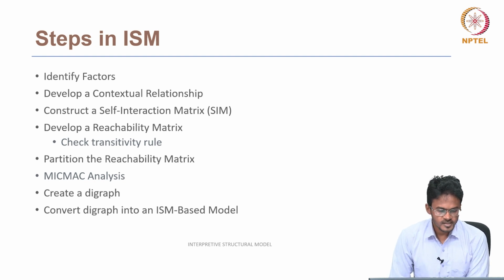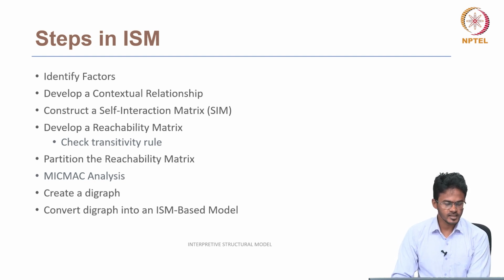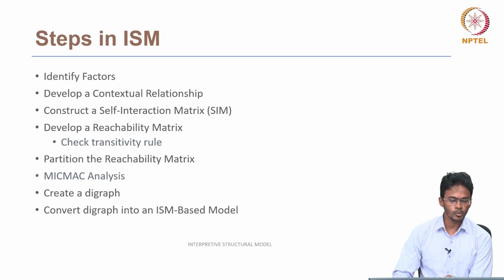So next, steps in ISM. These are the steps that are involved while developing an interpretive structural model. The first one is to identify the factors, and then we will develop a context relationship between the factors. Then we will consider the self-interaction matrix, which is a matrix that shows the context relationship, and then we will develop a reachability matrix. Then we will partition the reachability matrix, and we will perform a Micmac analysis, and then we will create a diagram, and we will convert this diagram into an ISM based model. So we will see these steps one by one.